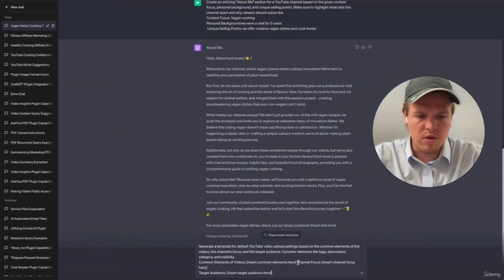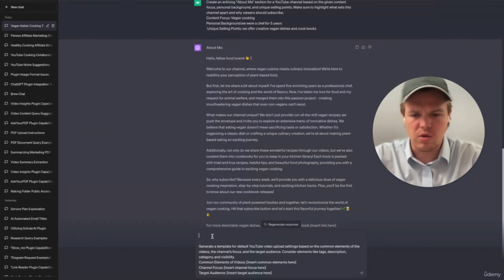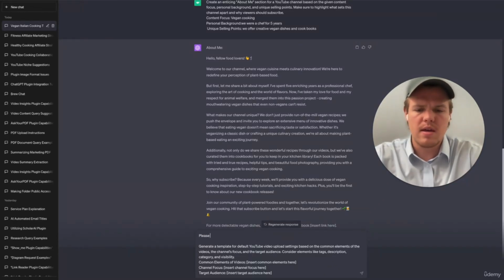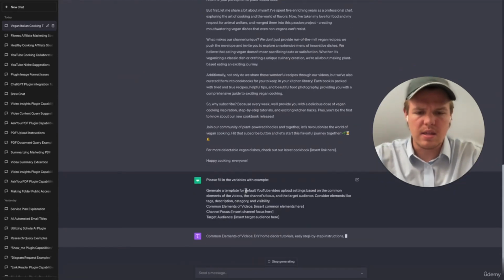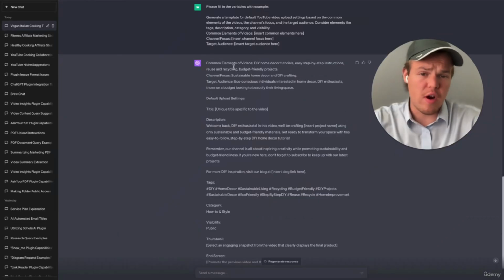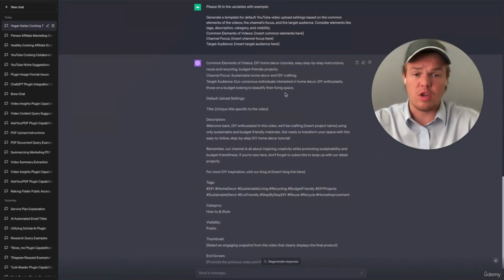And then we're going to have GPT fill in these variables so we can get a better idea that's maybe not cooking associated. We're going to say, please fill in the variables with examples, and let's see what it comes up with. For the variables inputted, we got do-it-yourself home decor tutorials, the focus being sustainable home decor and do-it-yourself crafting. And then the target audience, eco-conscious individuals. So that has been filled in over here.